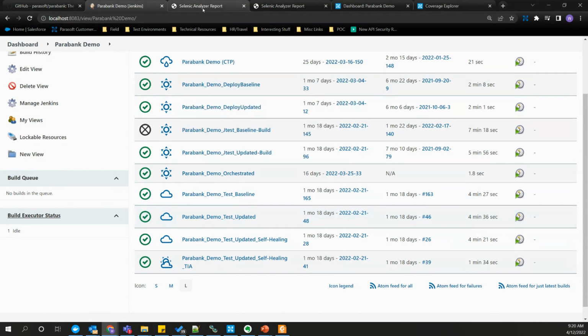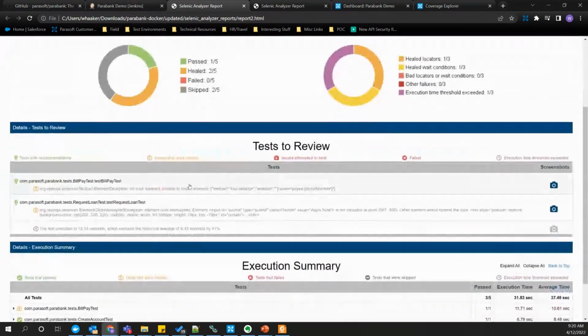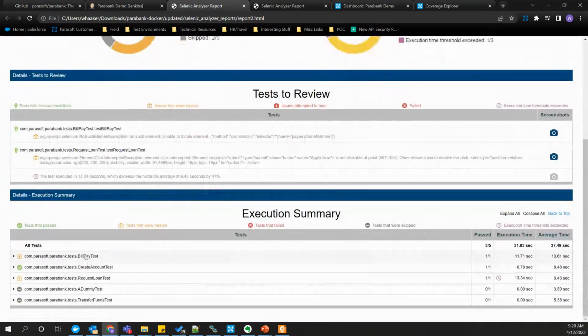To show you our Selenium tests here, this is a report that Parasoft Selenic generates for Selenium test executions. And you'll notice we've got 3 test runs. In my demo environment, I don't have thousands of tests to have an impressive time difference like Jeff showed from our dev testing. But nevertheless, here I've got 3 tests that I'm running: bill pay, create account, request loan.